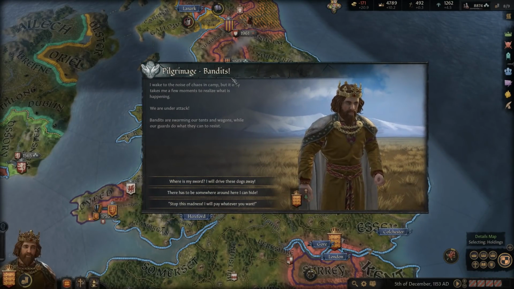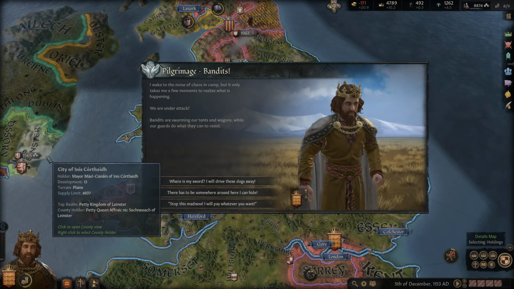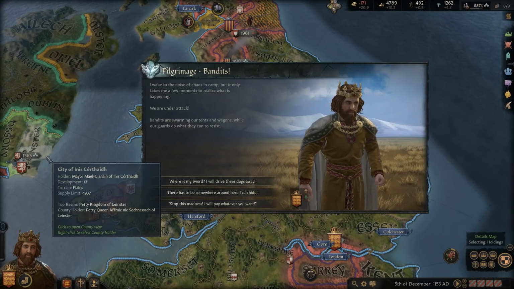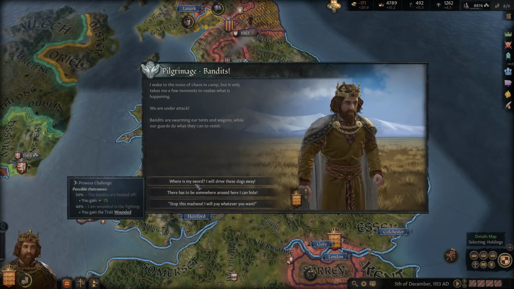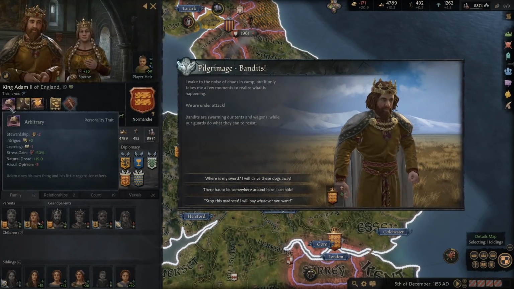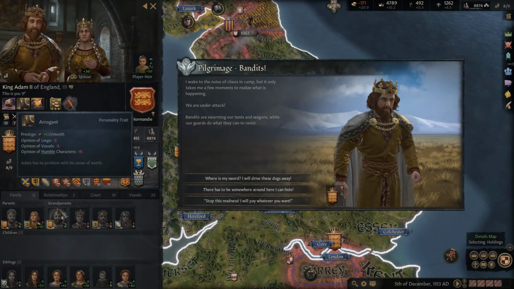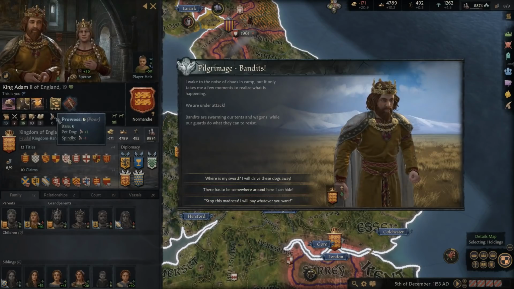So the next one is bandits. I wake to the noise of chaos in camp, but it only takes me a few moments to realize what is happening. We are under attack. Bandits are swarming our tents and wagons while our guards do what they can to resist. So you say, where's my sword? I'll drive these dogs away. Feels like exactly what Adam would say because he's very arrogant. He doesn't know that he has a prowess of 6 and he will die.